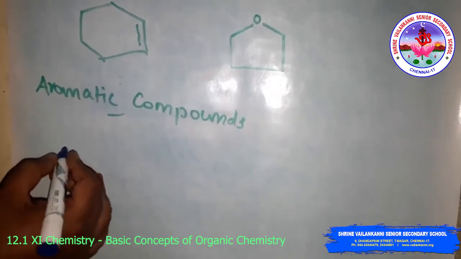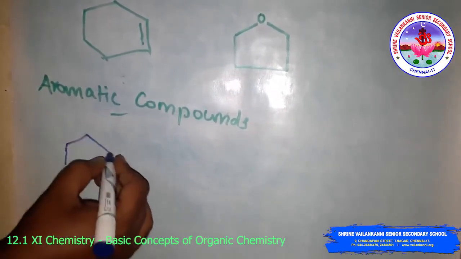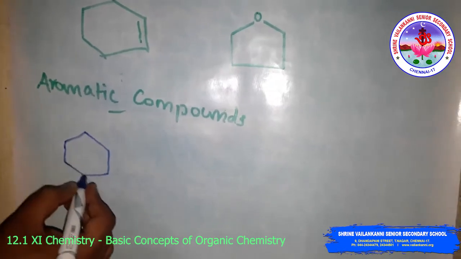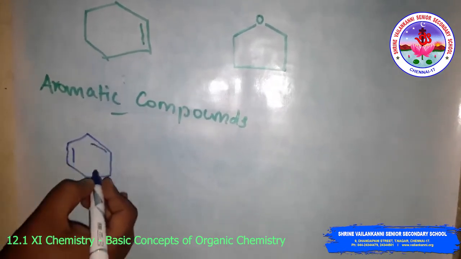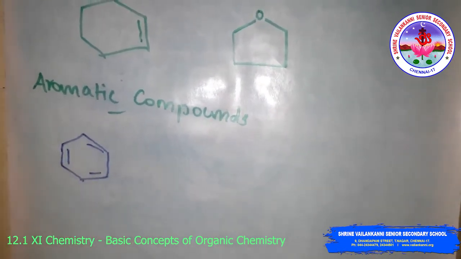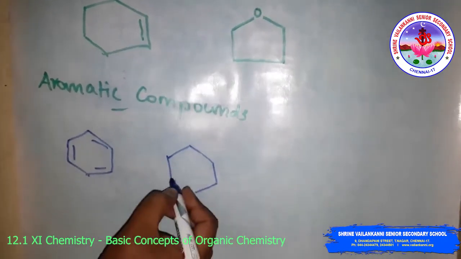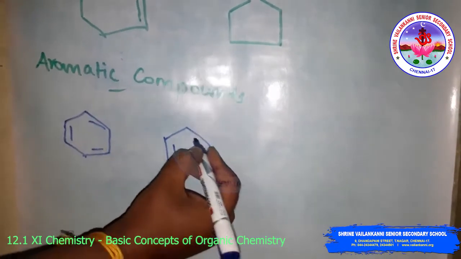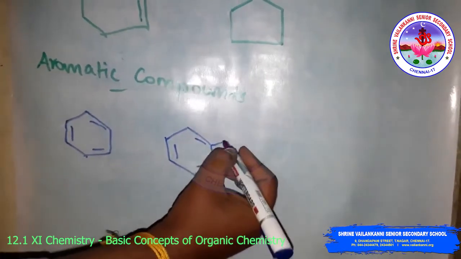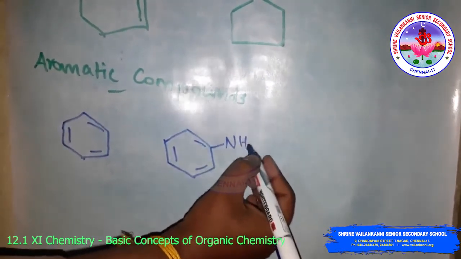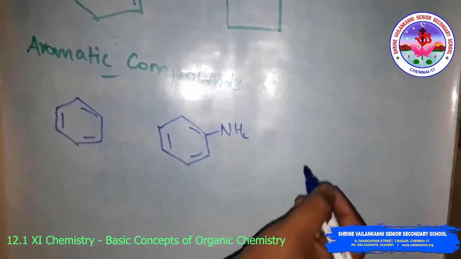First, the benzenoid compounds. The simple benzenoid compound is benzene. Then aniline, then naphthalene.